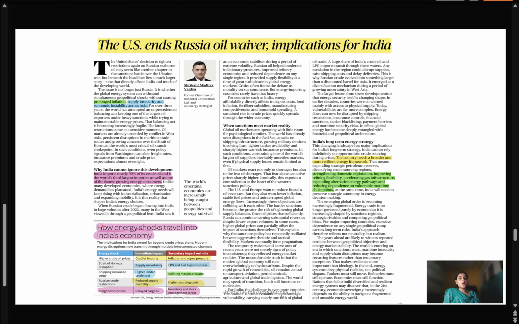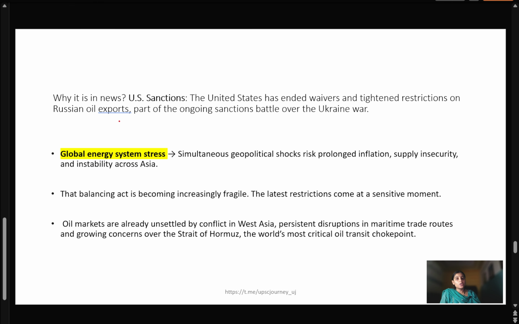Okay, the next article is regarding the US waiver on Russian oil and its impact on India. We have seen that the USA has ended the waiver on Russian oil, and now imports will be tightened, and because of this import tariff increase there will be an energy shift in the whole world. How is India going to fight against this, and how is India going to be more vulnerable in this kind of situation?